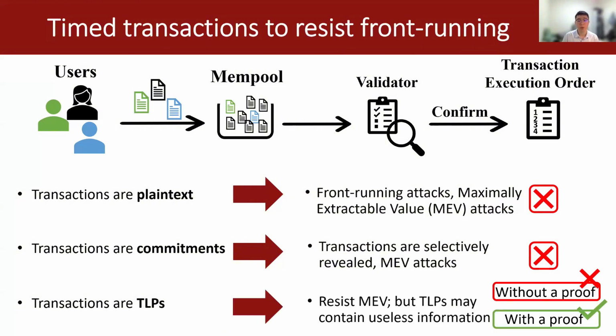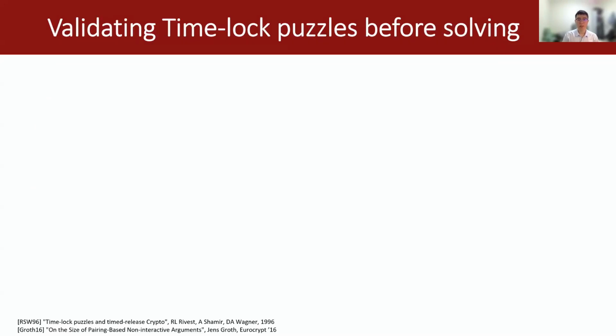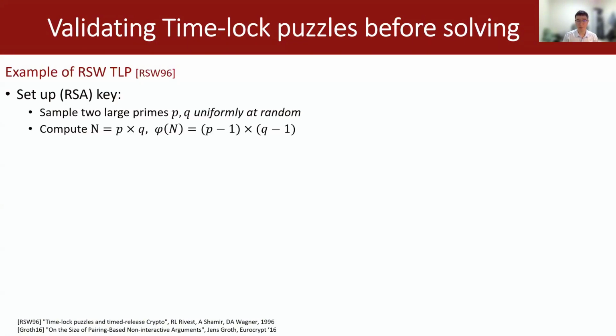Therefore, this solution is only valid with a proof to validate time block puzzles. Let's examine how to validate time block puzzles before solving them. We will take the example of the RSW time block puzzle, which was proposed by Rivest, Shamir, and Wagner in 1996. The first step is setting up RSA keys.